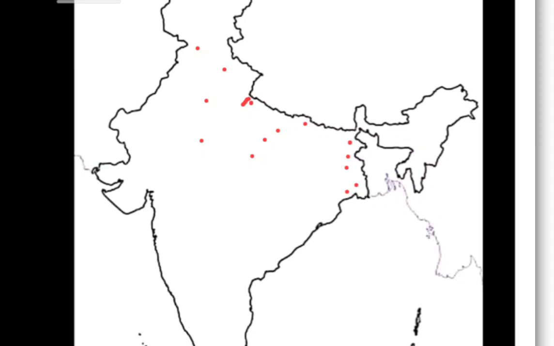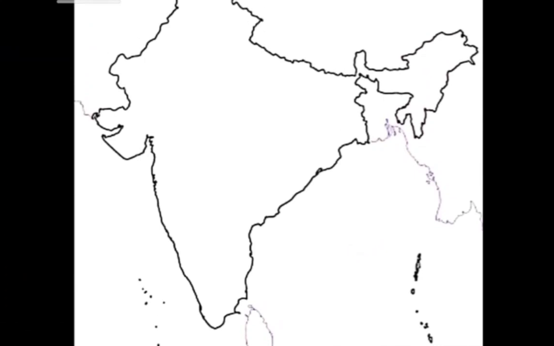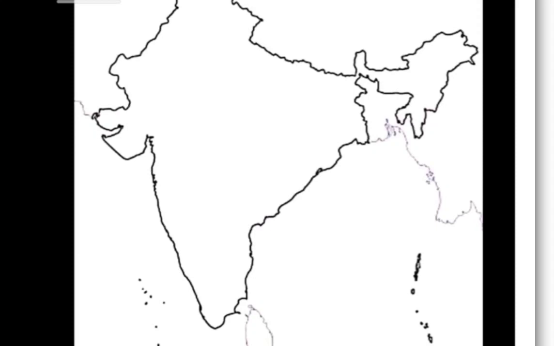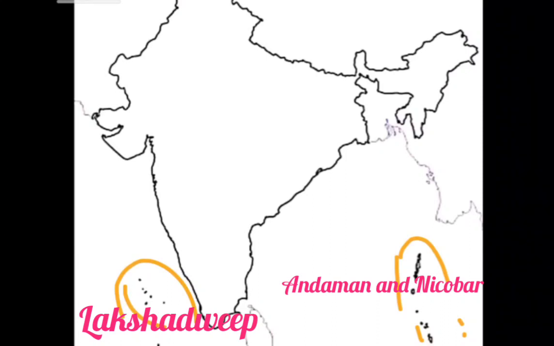Okay, so this much only, children. It is given in your book, I think. So it won't come in the history part. Okay, so this is the Andaman and Nicobar area. This is Andaman and Nicobar. This is Lakshadweep.